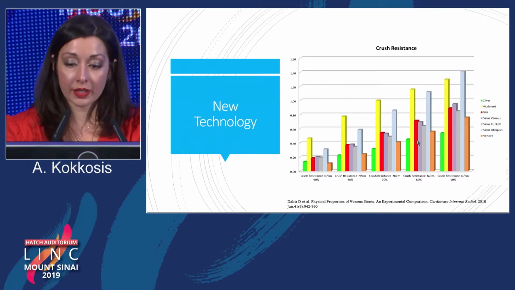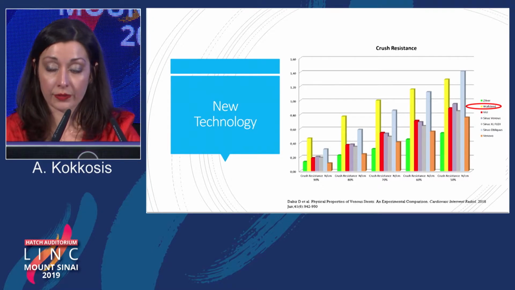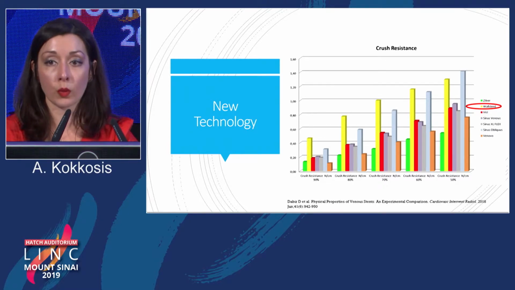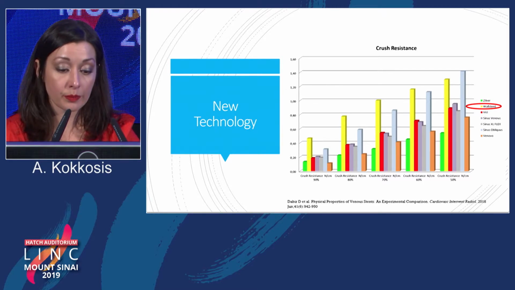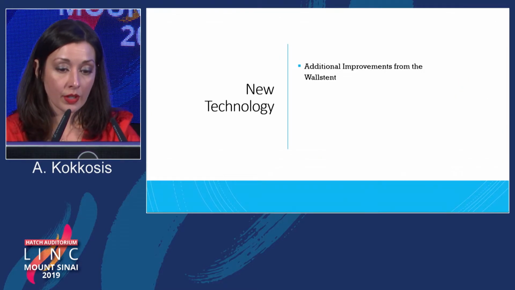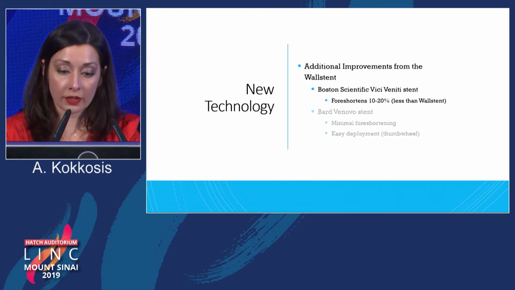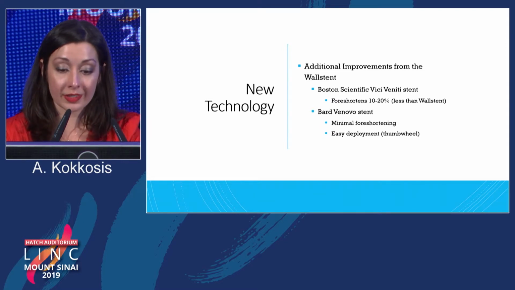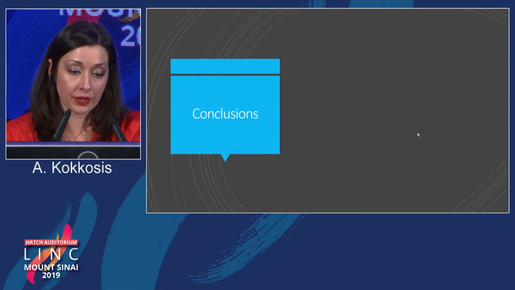Crush resistance: the Wallstent still has the best crush resistance of the FDA-approved stents. However, that is with the caveat that the Wallstent has good wall apposition. So again, deployment is tricky and perfect deployment is key. Some additional improvements from the Wallstent are that with the Vici stent, the foreshortening is less than the Wallstent, and with the Venovo, there's minimal foreshortening as well as easy deployment with the thumb wheel, as we saw on the case just previously.